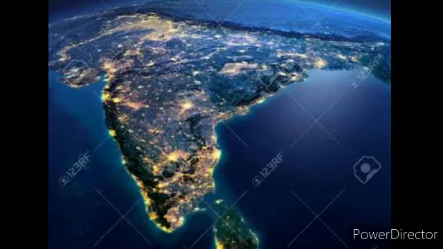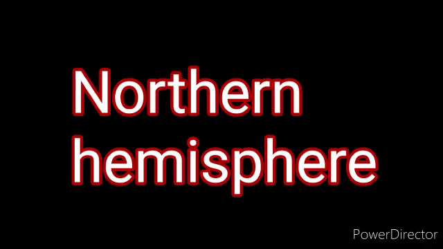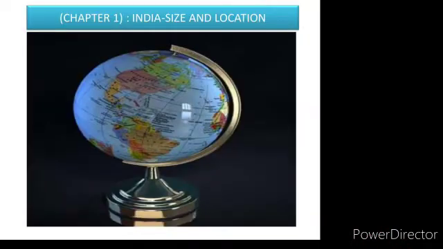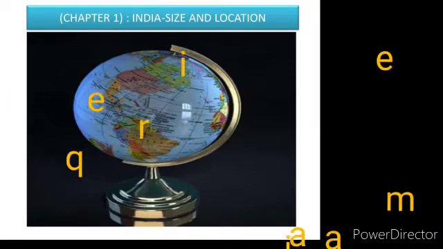That means India lies completely in the northern hemisphere, that is, you can say northeastern hemisphere, because of the equator and prime meridian, its position you can know it.